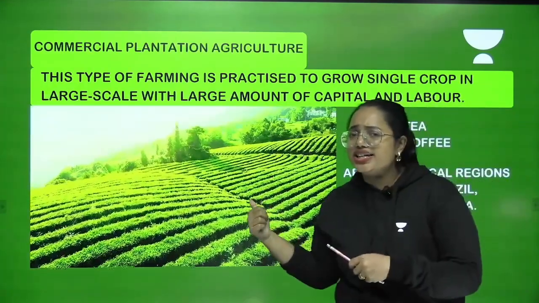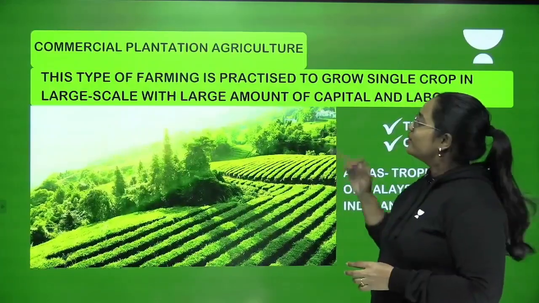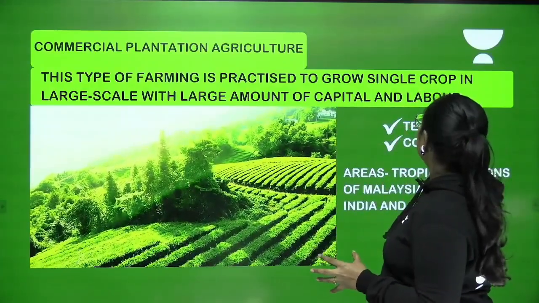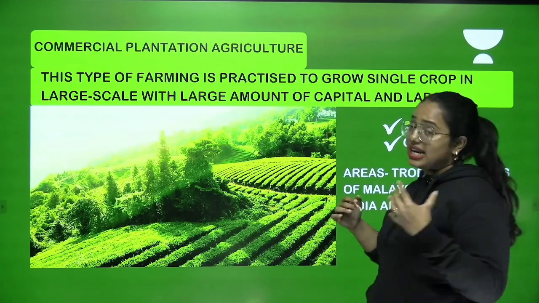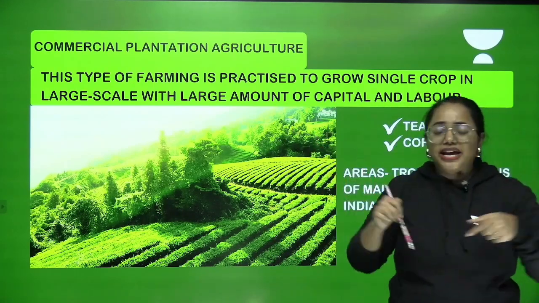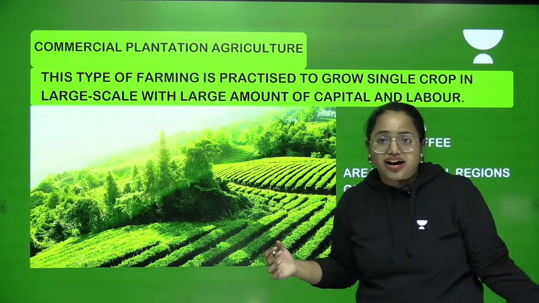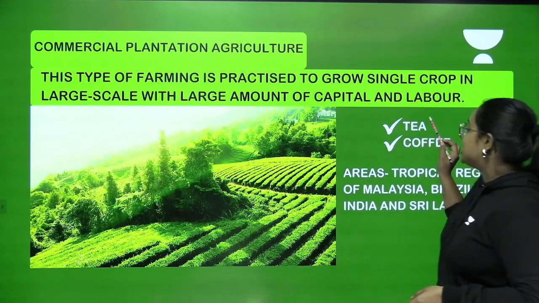And here is a third category. What is it? Commercial plantation agriculture. So this type of farming is practiced to grow a single crop on a large scale with a large amount of capital and labor. So these are also happening in large areas because of the demand of the population. So look at it: tea and coffee.